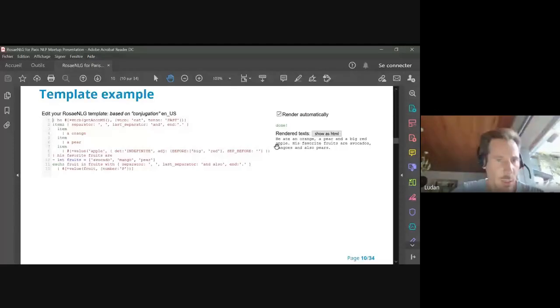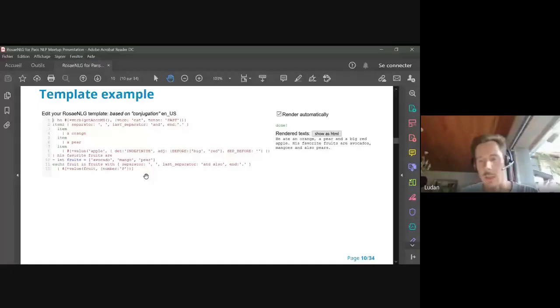The second sentence lists the favorite fruits. So we have a list of fruits that are put in plural, and you can here check or discover, like it was the case for me, that the plural of avocado is avocados with an S, but for mango, it's not mango with an S, it's mango with ES. Why not? So it's able to manage plurals depending on languages.